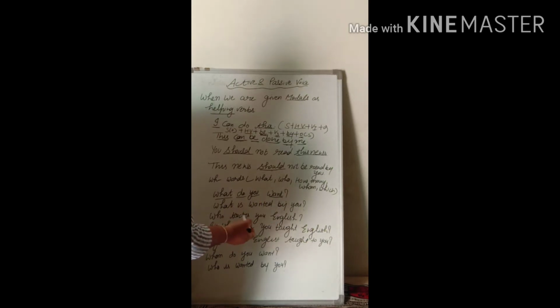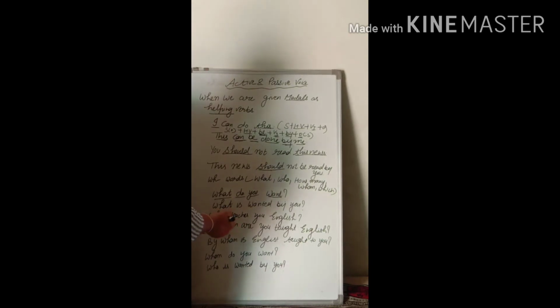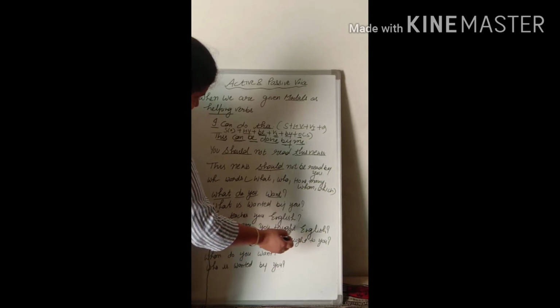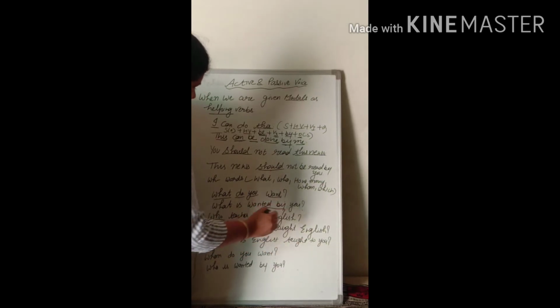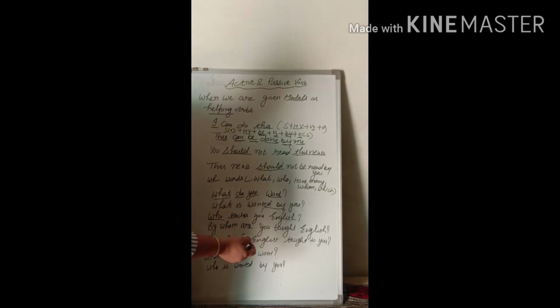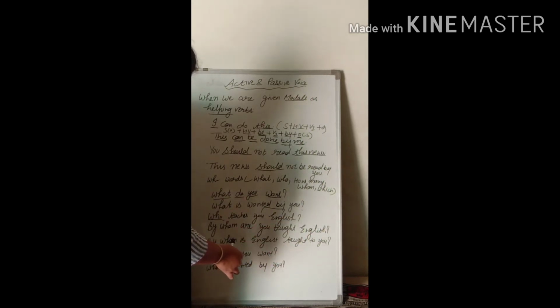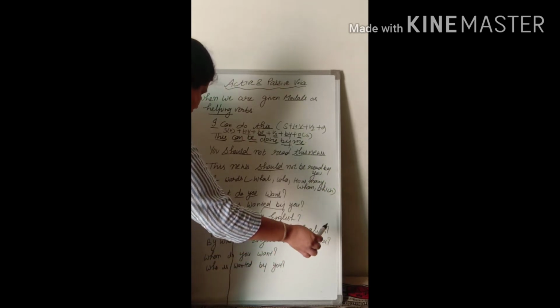Who always changes in by whom. So other remains the same. So, who teaches you English? Who will be changed in by whom. So who changes in by whom. Who teaches you English? The passive voice will be: by whom are you taught English. Here we are given two objects, you and English. You can use any one. If you are using you, then write by whom are you taught English. If you are using English, then write by whom is English taught to you.